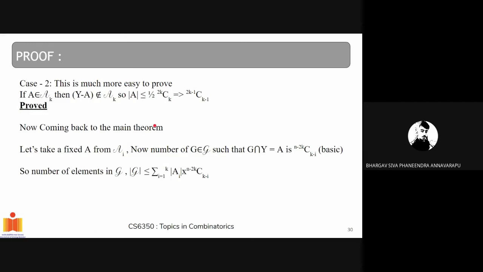So now coming back to the main theorem at hand, which is the Hilton-Milner theorem, we take a fixed A from A_i. Now if we see the number of G belonging to the family such that G intersection Y gives us A, we have C(n-2k, k-i), because G has i elements from Y, and all other k minus i elements belong to S minus Y.